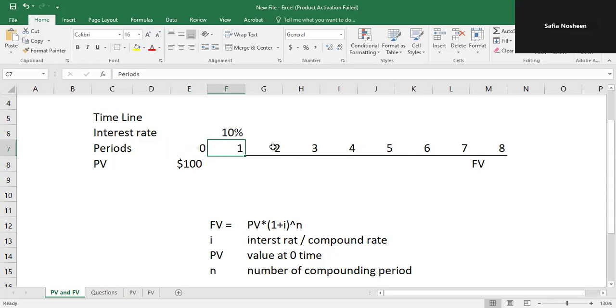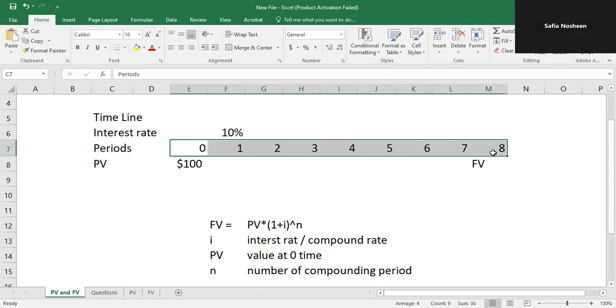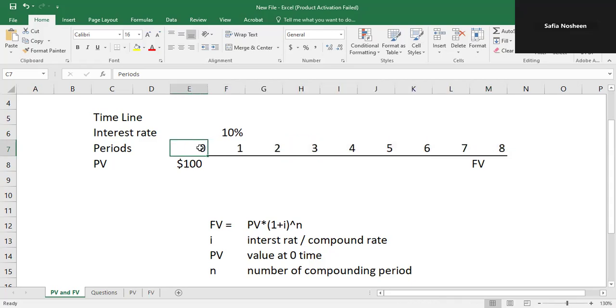That is 1 day after, then the second day, third day. If this is in terms of years, then this is today, this is 1 year after today, 2 years after today, 3 years. If it is in quarters, then this is the first quarter after today, the second quarter, the third. These periods must be of equal length. So these numbers represent the time period: 0 means the present time and any number other than 0 is the future time.